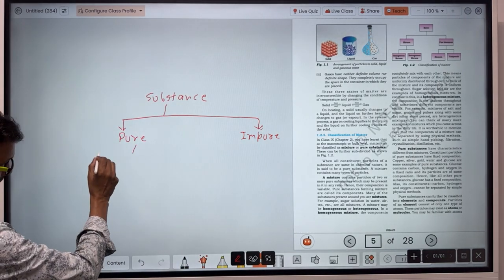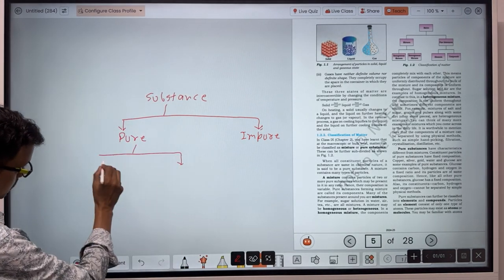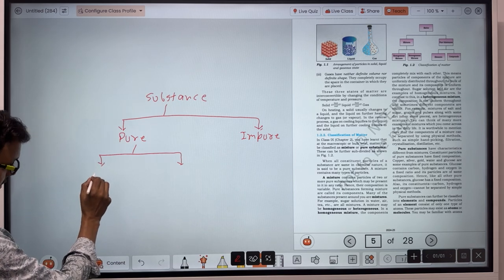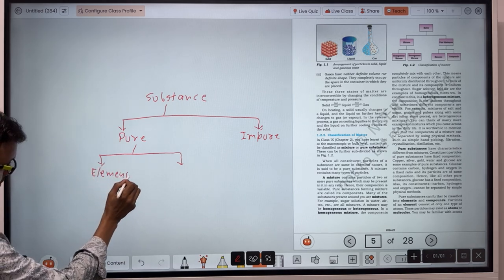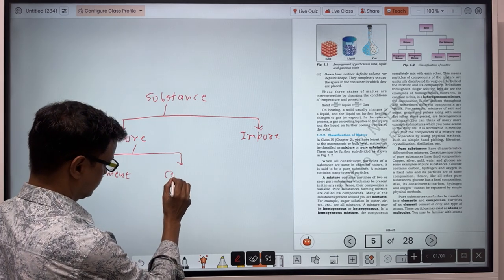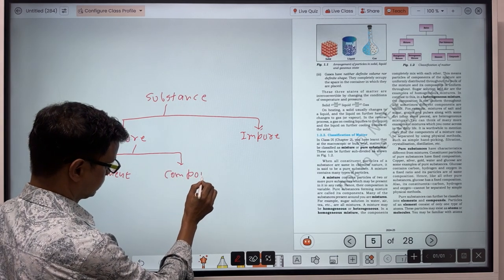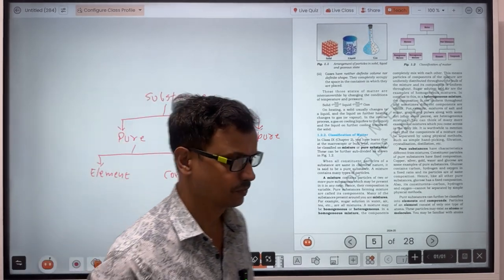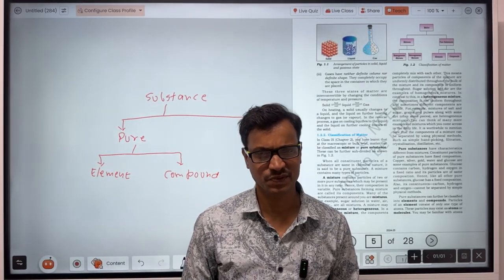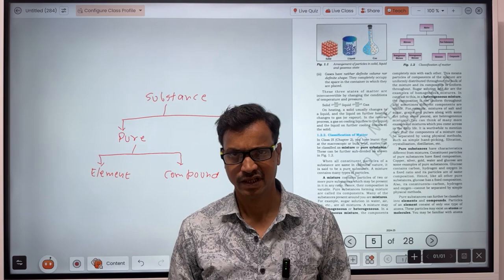Now this pure substance is classified into two parts: element and compound. What is an element? When you divide it, only one type of particle is obtained, like oxygen.